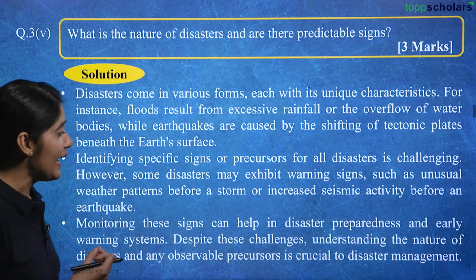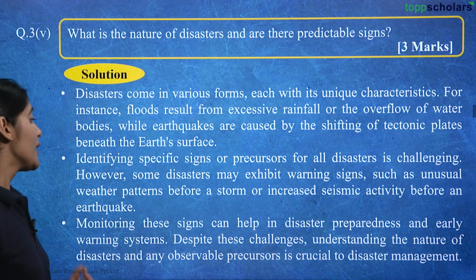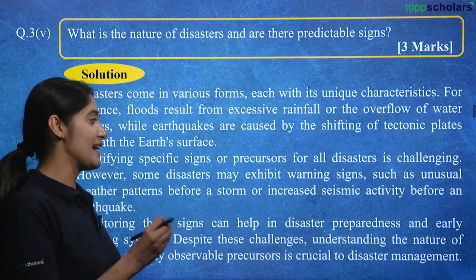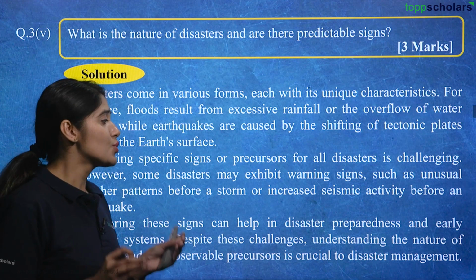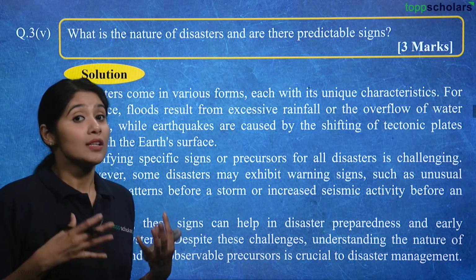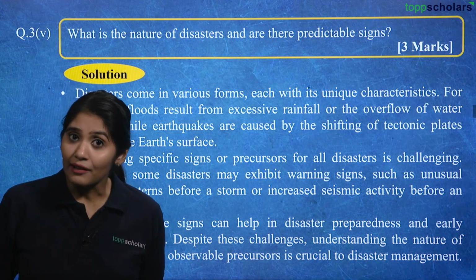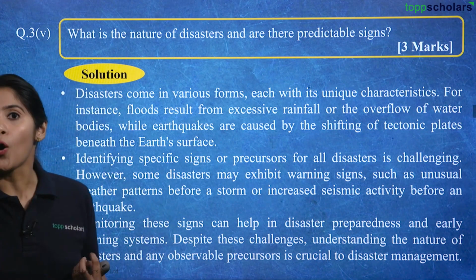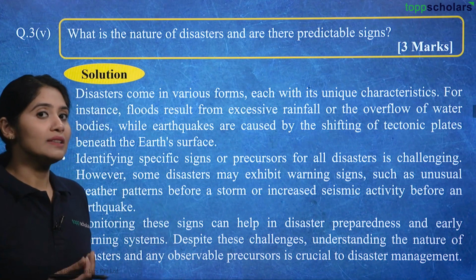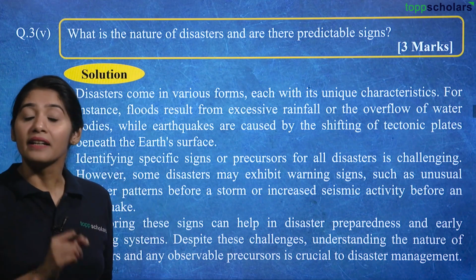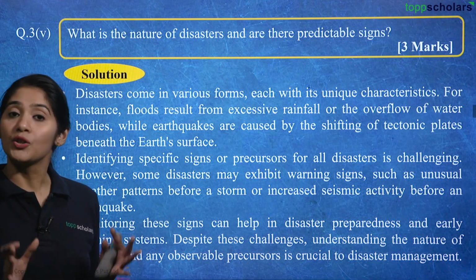Monitoring these signs can help in disaster preparedness and early warning systems. Despite these challenges, understanding the nature of disasters and any observable precursors is crucial to disaster management. That is why disaster management is a crucial subject in itself, because it requires a lot of observation and analysis of data, so that these precursors can be identified at a very early stage, so that steps can be taken to manage them.